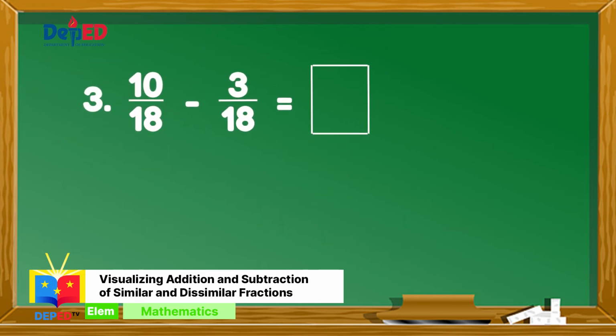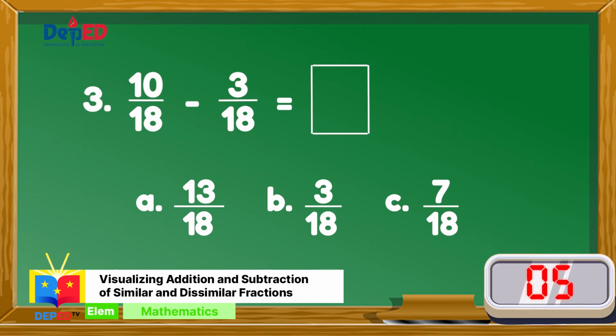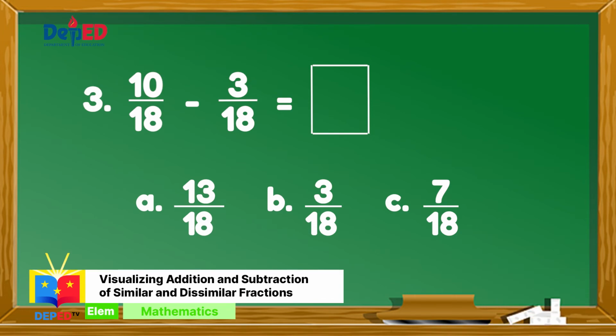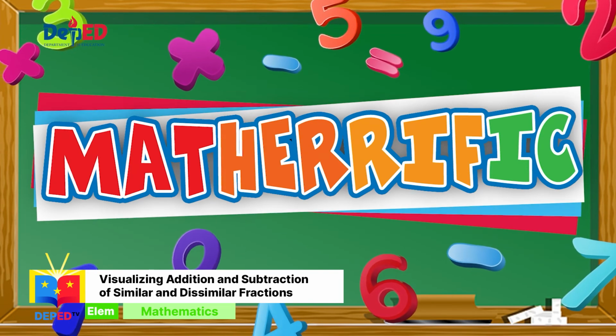Number 3. 10 over 18 minus 3 over 18 is equal to A 13 over 18, B 3 over 18, C 7 over 18. If your answer is letter C, math-terrific!